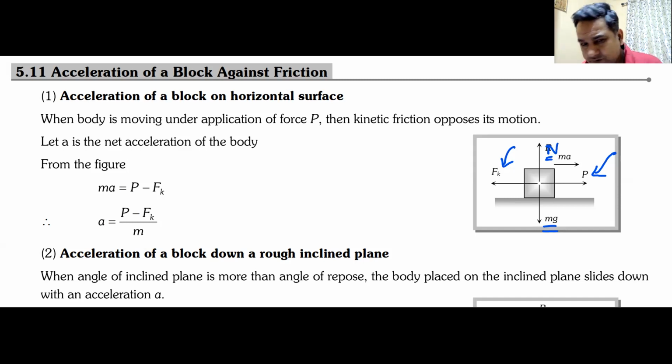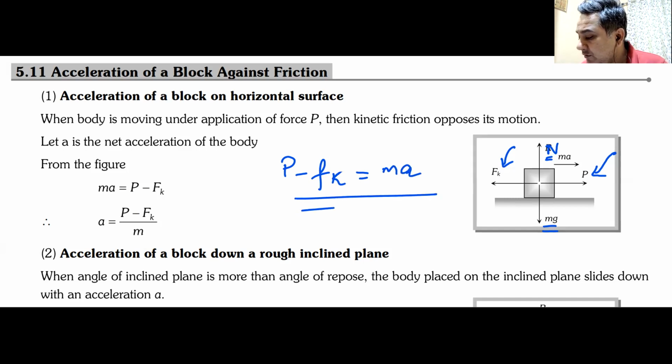If P is less than limiting friction, it will not move. We have already done that question. If it is more than limiting friction, it will move. Friction will become kinetic. How will I write the equation? The applied force P minus frictional force Fk will be equal to ma. We all know this, yes or no? From here, you can find out the acceleration. Do we understand this? Raise hands.